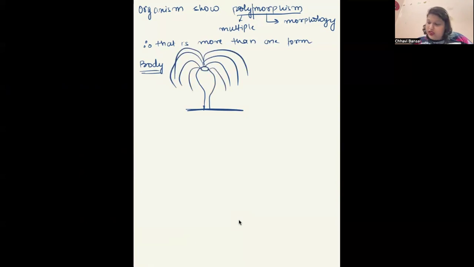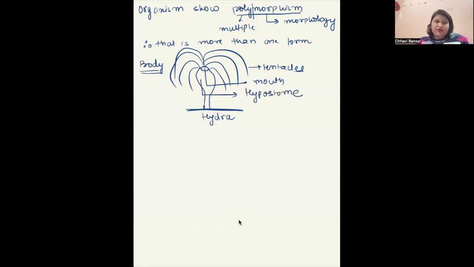These are tentacles. This is Hydra, which is attached to the substratum. This region is called the mouth, and this bulged part where the mouth is present is called the hypostome. What is it called? Hypostome.